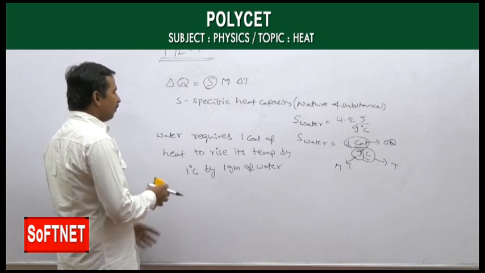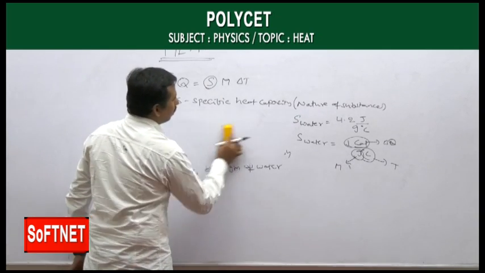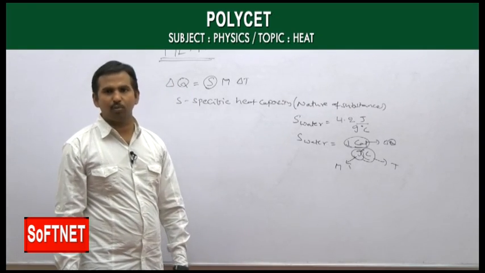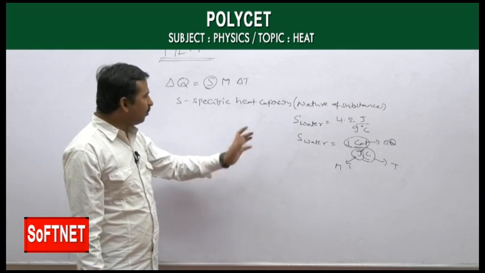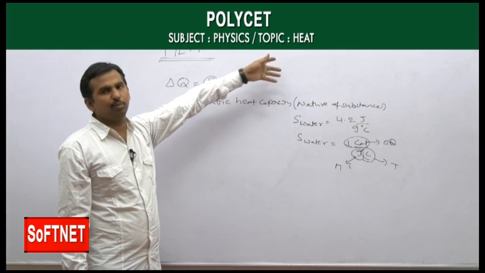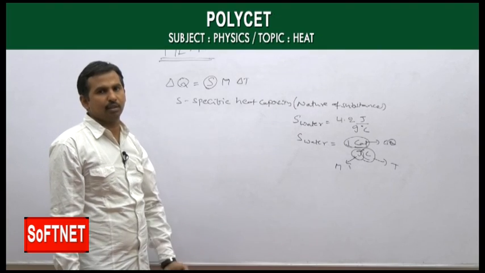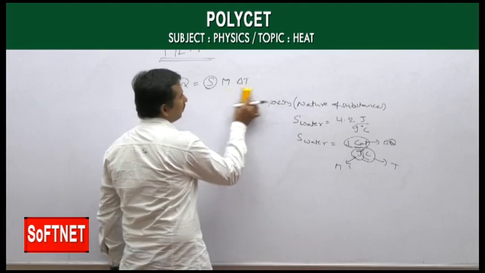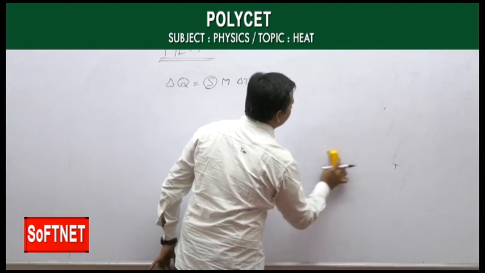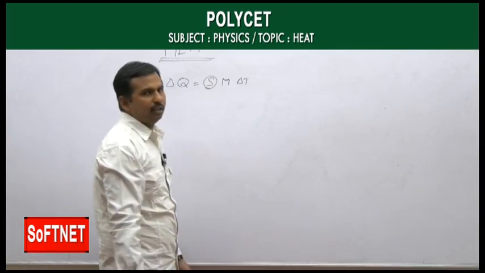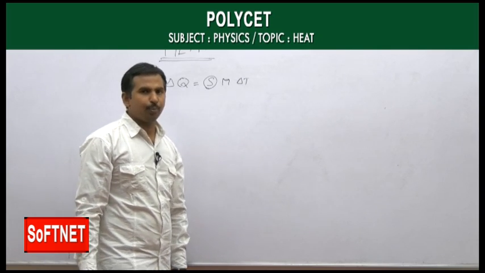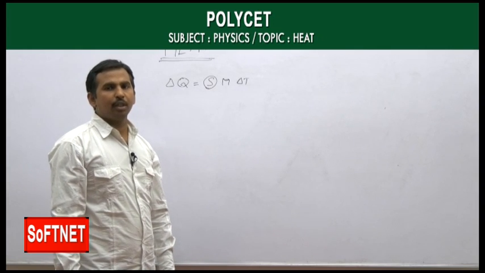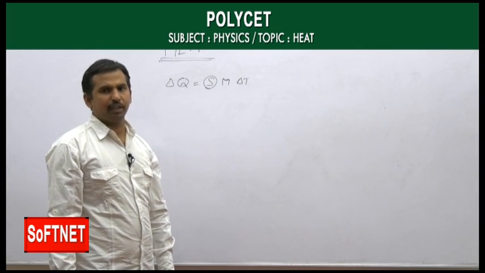Now, when two bodies are in contact, there is a transfer of heat taking place from one body to another body. There may be a change of temperature increasing, or there may be a change of temperature decreasing. If it is increasing, that body is receiving the heat, and if the temperature is decreasing, we can say there is a fall in temperature. Based on that, we will see the principle of calorimetry.